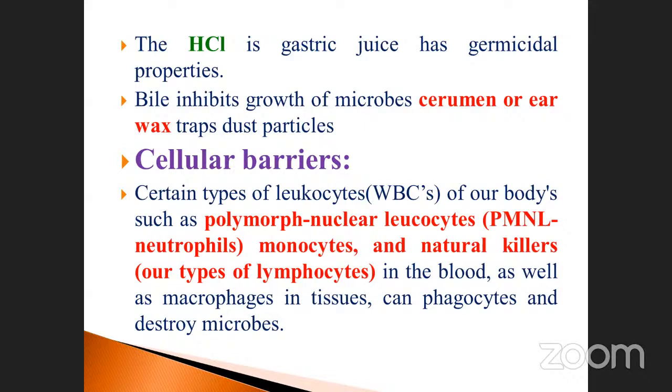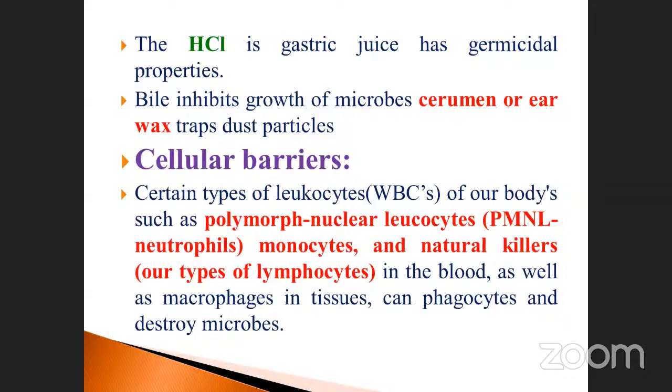And the third one is called the cellular barrier. This is also very, very important. Certain types of leukocytes, the WBCs of our bodies, such as polymorphonuclear leukocytes (PMNL), particularly neutrophils, and monocytes.